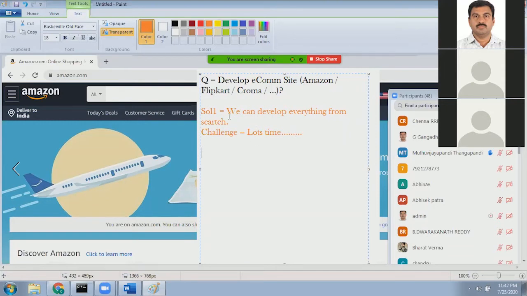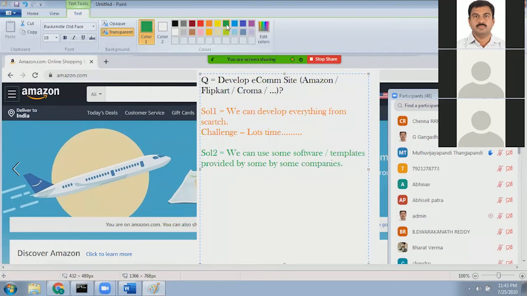Instead of developing everything from scratch, we can go with solution two. Solution two is that we can use some software or templates provided by some companies.